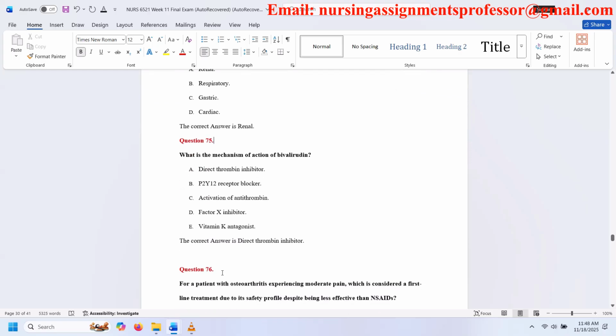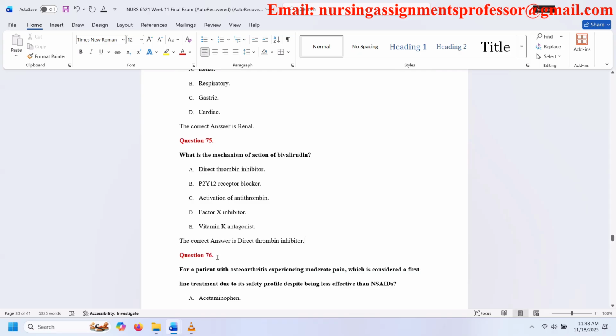Question 75. What is the mechanism of action of bivalirudin? A. Direct thrombin inhibitor. B. P2Y12 receptor blocker. C. Activation of antithrombin. D. Factor X inhibitor. E. Vitamin K antagonist. The correct answer is direct thrombin inhibitor.